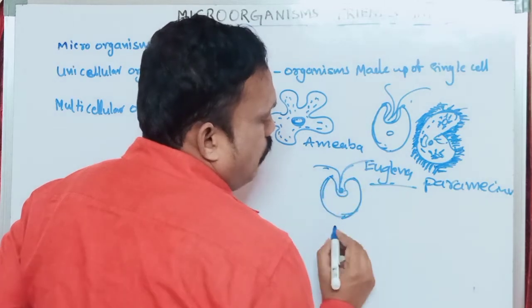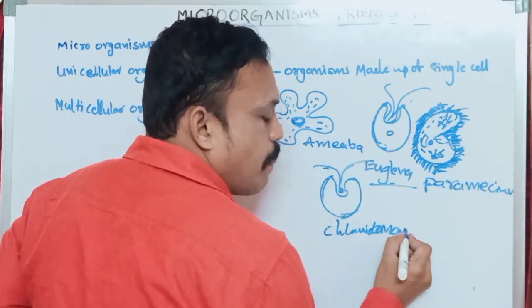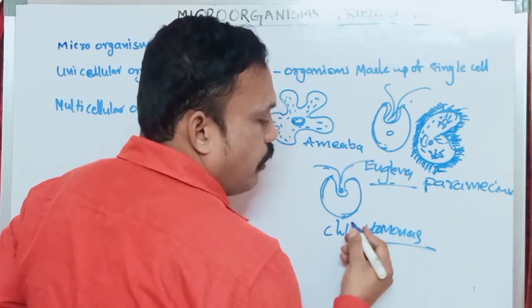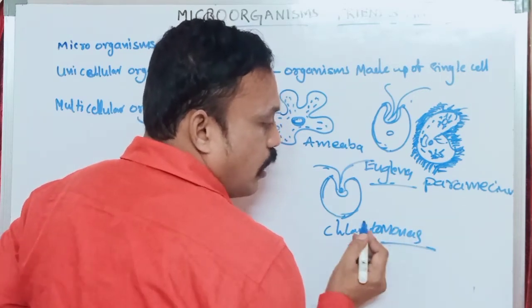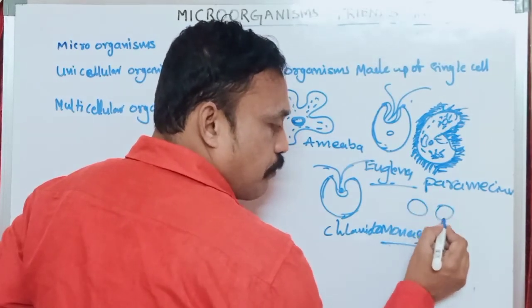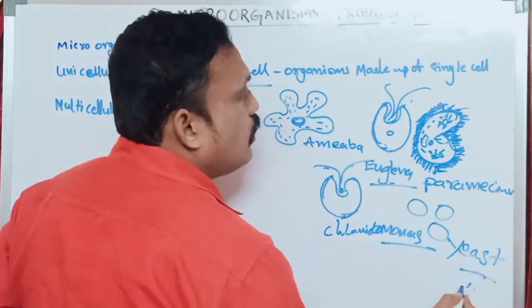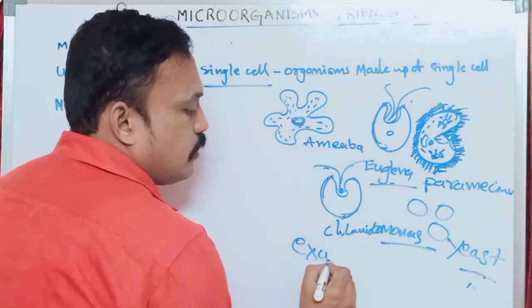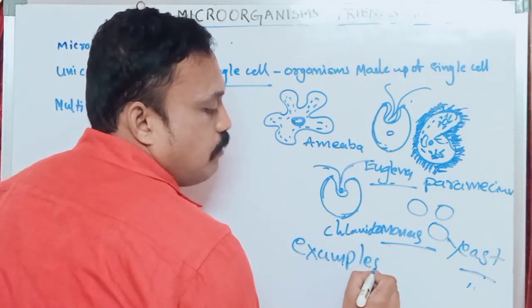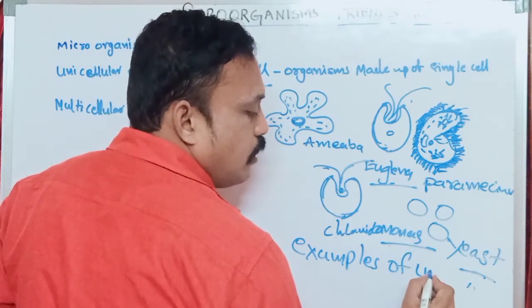Chlamydomonas is also an example of unicellular organisms. Chlamydomonas and also yeast cells, which are round in structure. Yeast. These are examples of unicellular organisms.